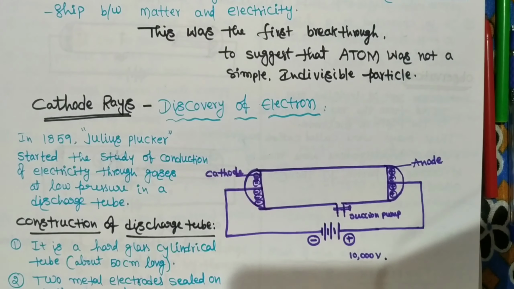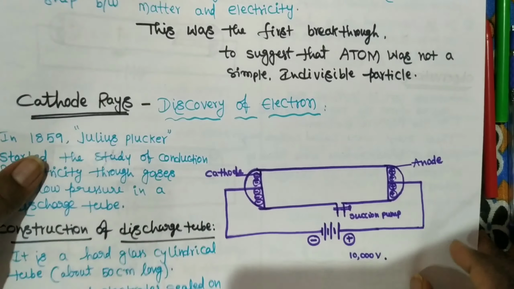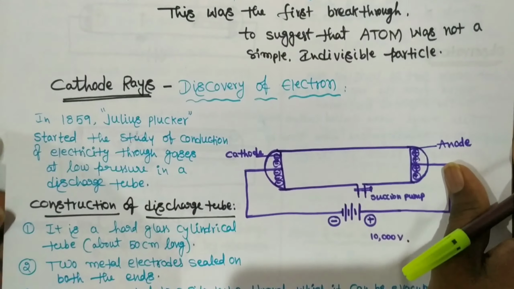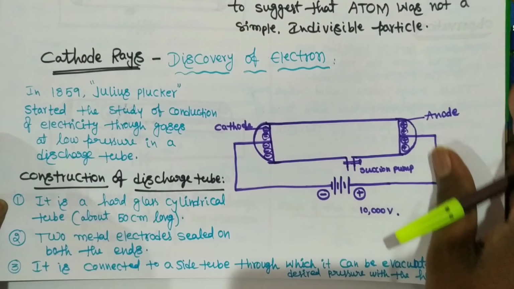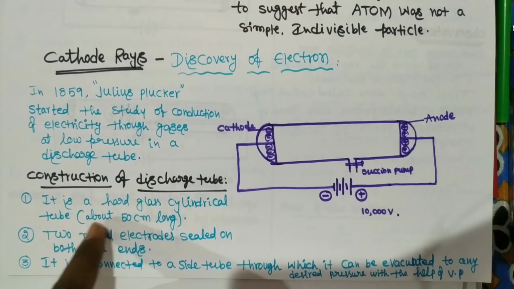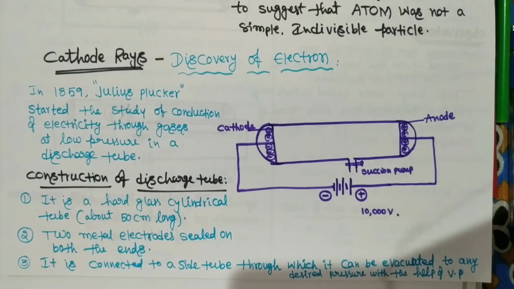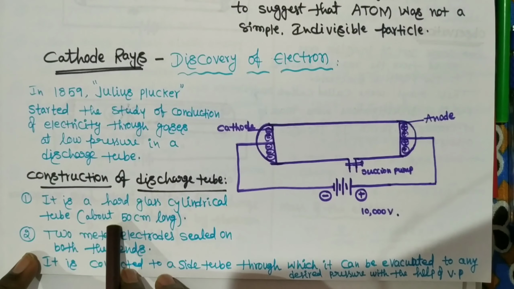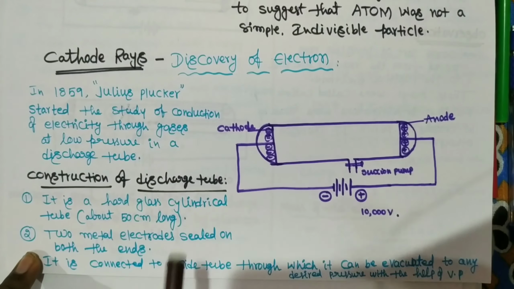Based on that, the discharge tube was constructed. William Crookes constructed a discharge tube. So we will see how the discharge tube was constructed. Construction of the discharge tube: it is a hard glass cylindrical tube about 50 centimeter long, like the tube light we use in our houses.